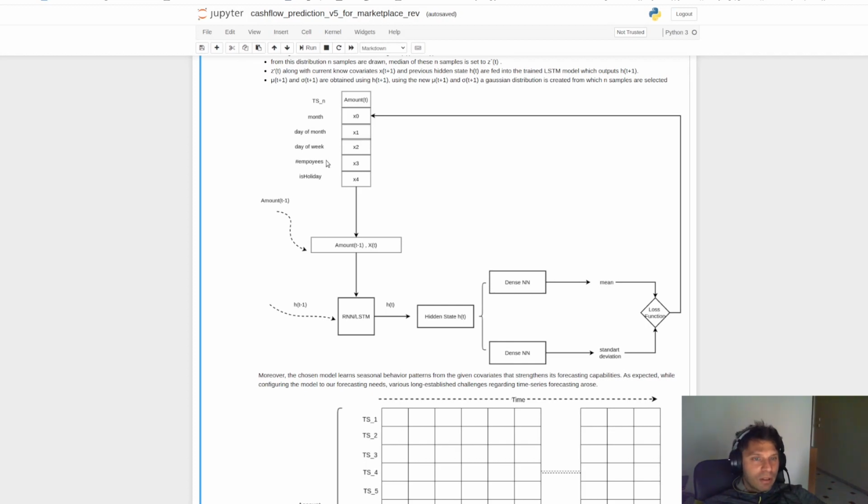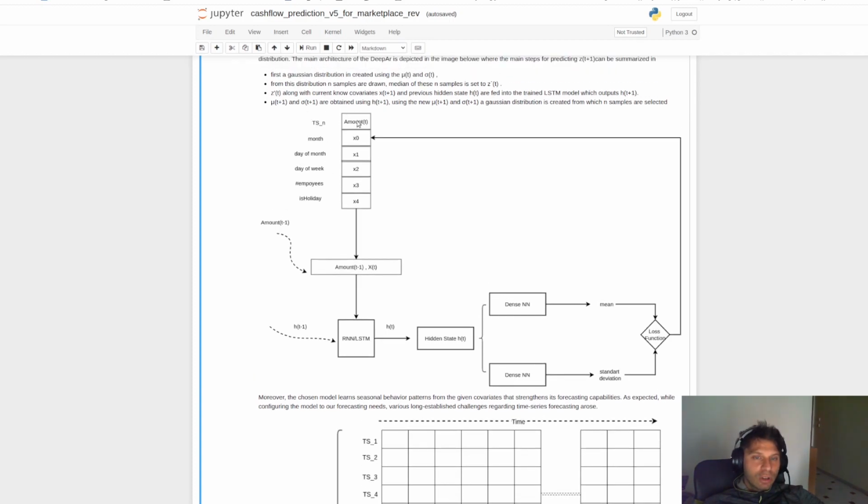Also, we can use other features like the number of employees of each SME, if it's a holiday or not, and any other useful information, again represented as a time series, in order to predict this value.